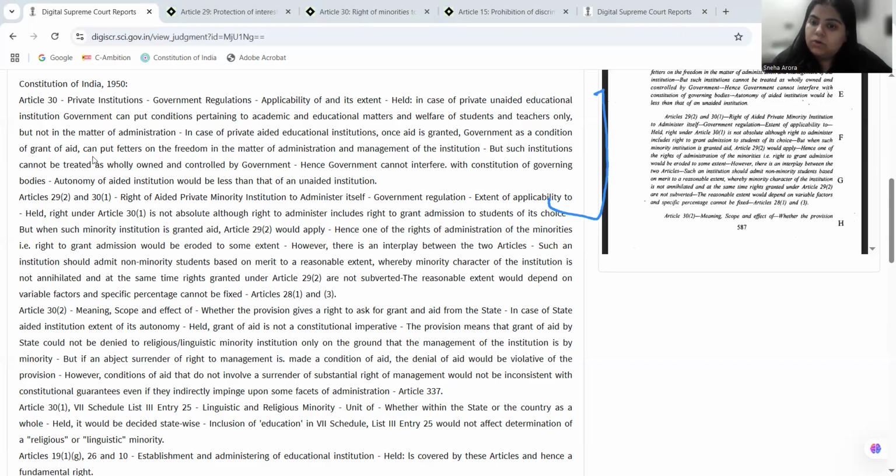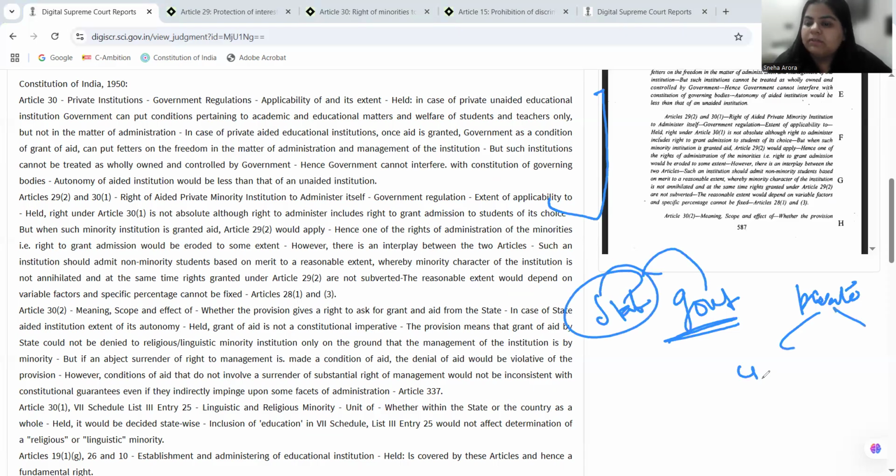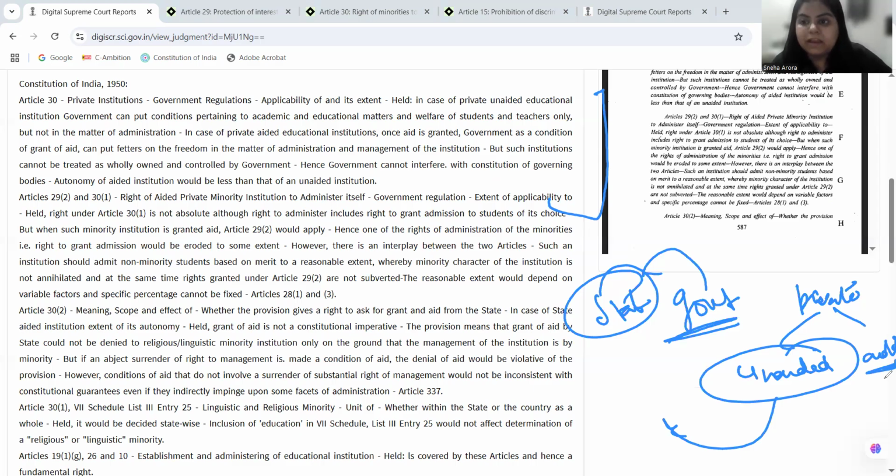So now there are two kinds of institution. One is government, one is private. Governments are completely aided, so they will directly fall under the scrutiny of state. But when I am talking of private, it is unaided and it is aided. So unaided, again, they will fall out of the scrutiny of government. But in the case of aided private, the exercise of discretion of the government shall be to the extent that conditions on which the aid is granted has to be maintained, and rest they will not exercise their discretion in the matters governing the administration of private aided institutions, right?